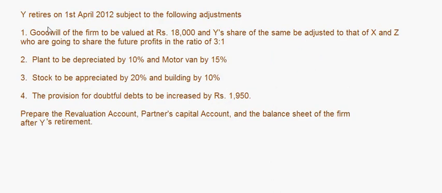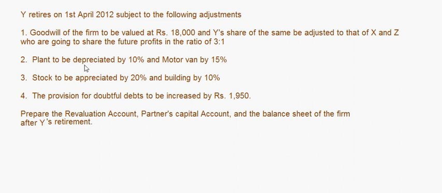Now, Y retires on 1st April 2012 subject to the following adjustments. The goodwill of the firm is to be valued at rupees 18,000 and Y's share of the same be adjusted to that of X and Z. And X and Z are going to share their future profits in the ratio of 3:1.